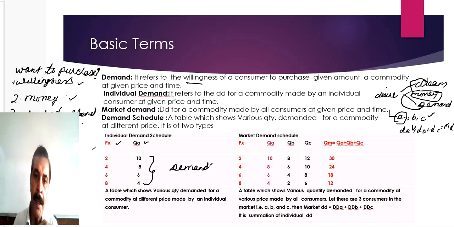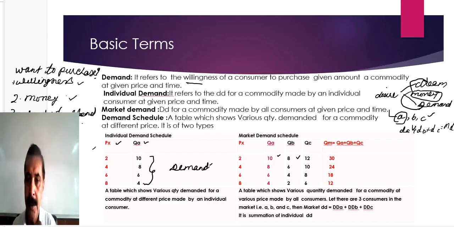Prices for all buyers are the same, 2, 4, 6, 8, but the demand of each buyer is different. When the price is rupees 2, buyer A wants to purchase 10 units, buyer B wants to purchase 8 units, buyer C wants to purchase 12 units. So the total number of units demanded at rupees 2 is 30.